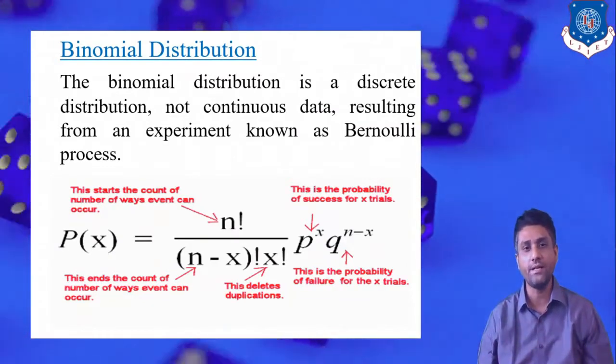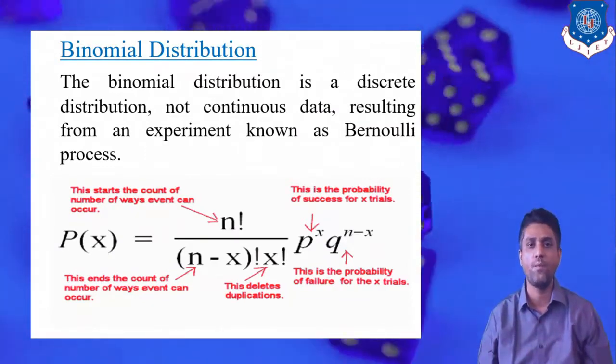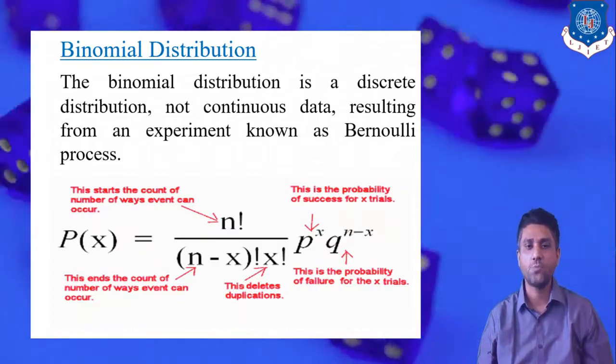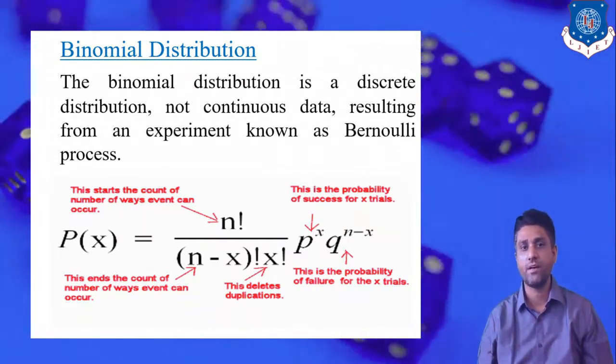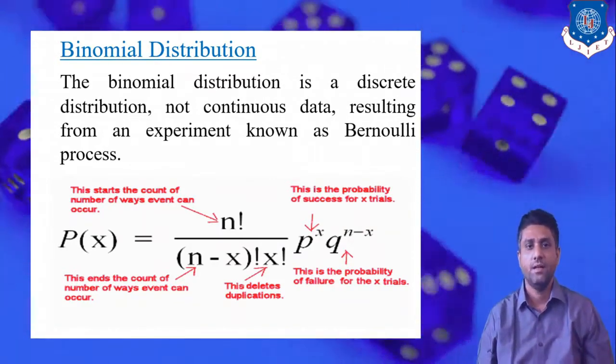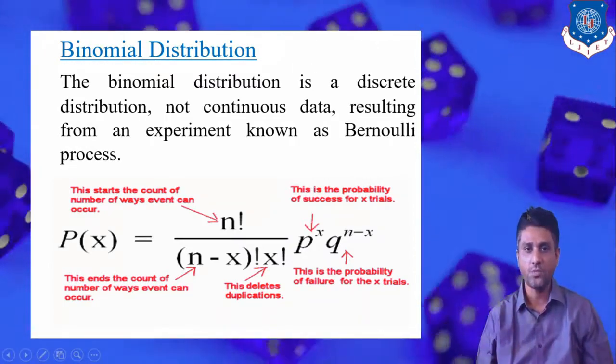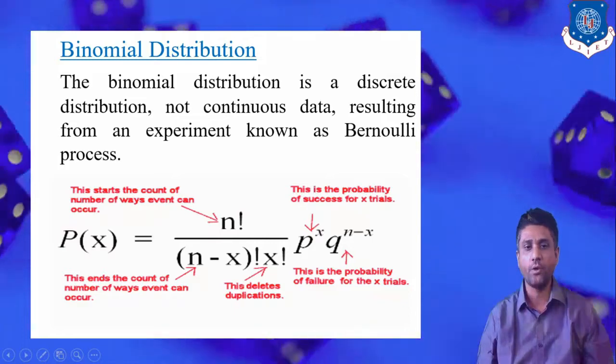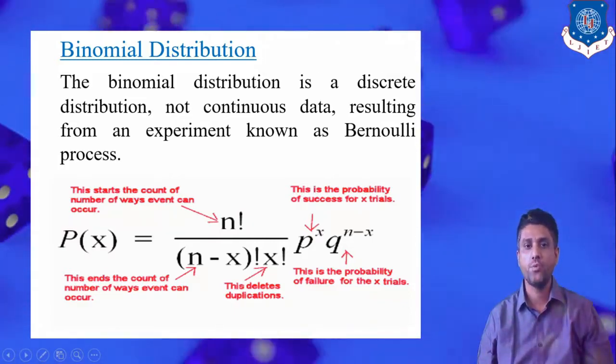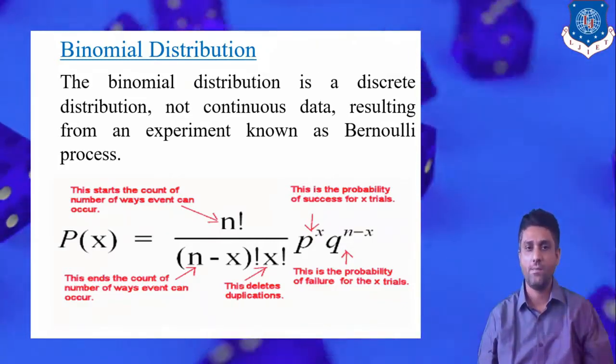The left hand side term is the probability of x, that is, the probability of the discrete random variable X, which is equal to n factorial upon (n minus x) factorial into x factorial, into p raised to x, into q raised to n minus x.